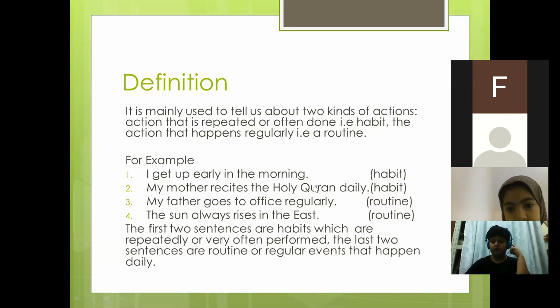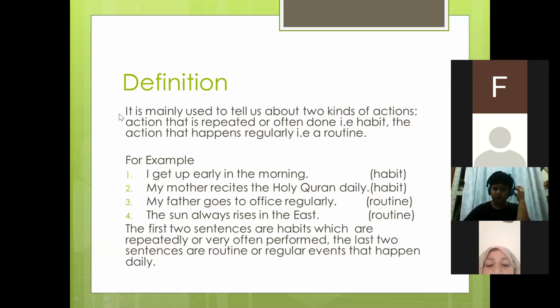So let's move to the next one: what is the definition, or what this tense is used for. Let us read the definition. You also read through it and try to understand it. It is mainly used to tell us about two kinds of actions. Actions means the things which you perform.